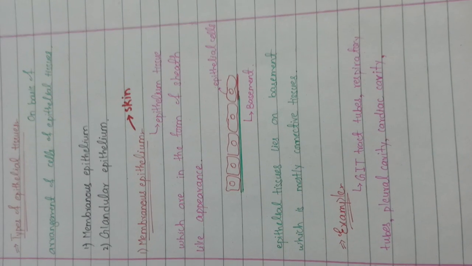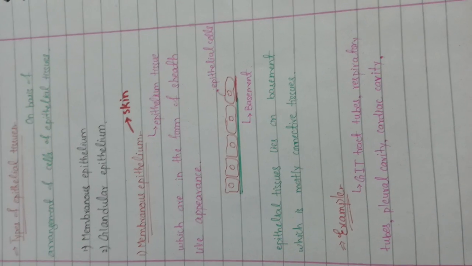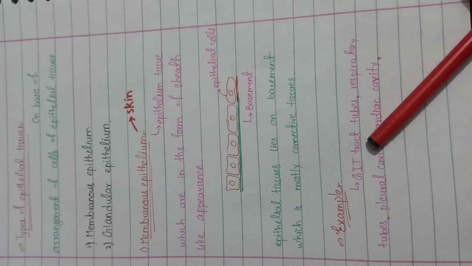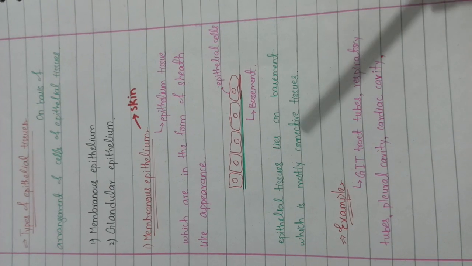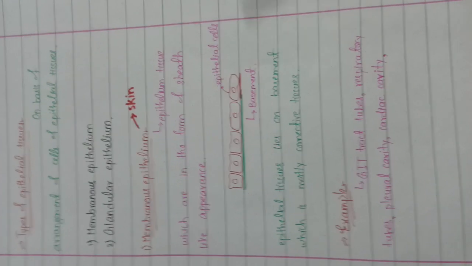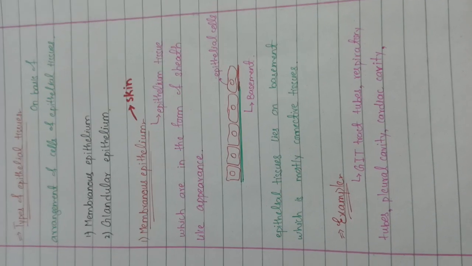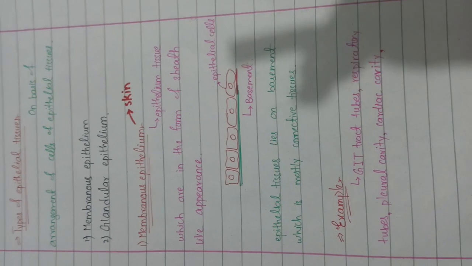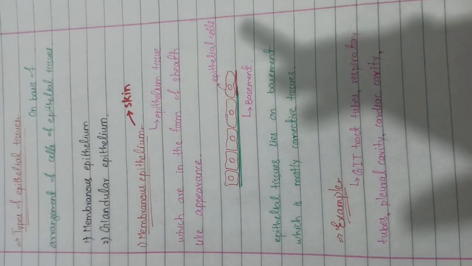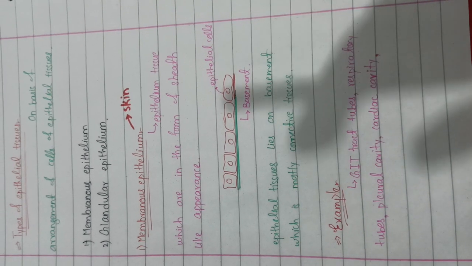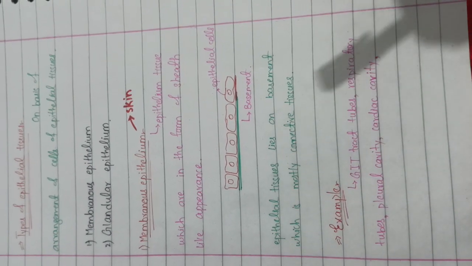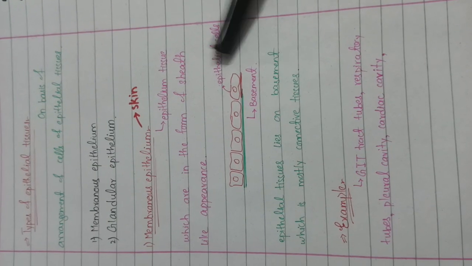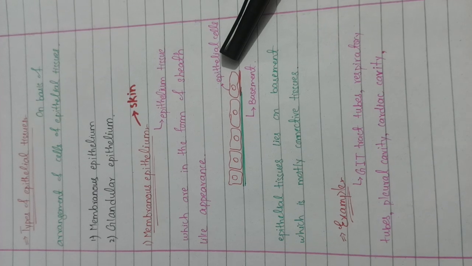For the respiratory tract we just need a single sheet of epithelium, because in the GIT tract and the respiratory tract the process of diffusion has to occur. In the respiratory tract the alveoli have to perform the function of diffusion, because the alveoli are responsible for the diffusion of oxygen inside the lung and the movement of carbon dioxide outside the body. To perform the diffusion, the presence of membranous epithelium on our respiratory tract is essential.